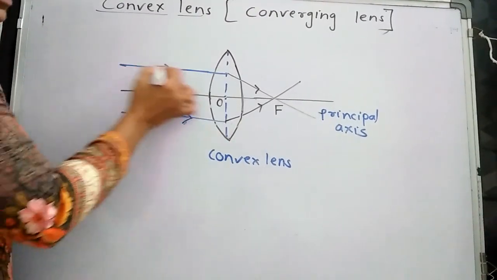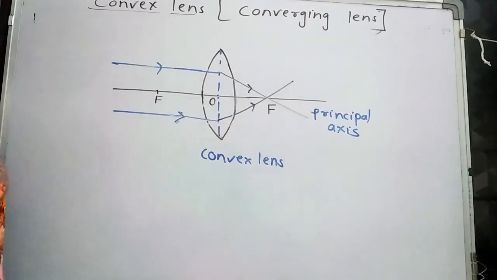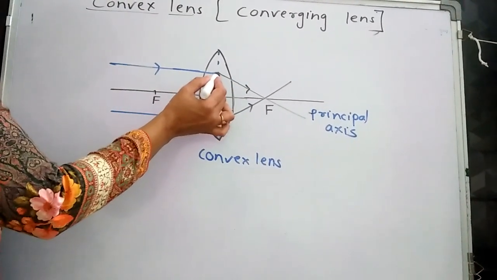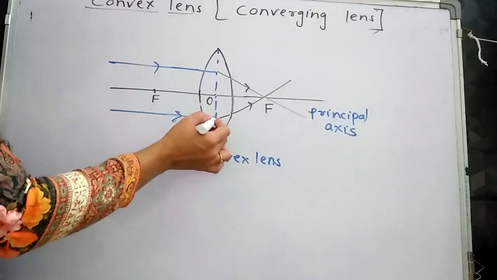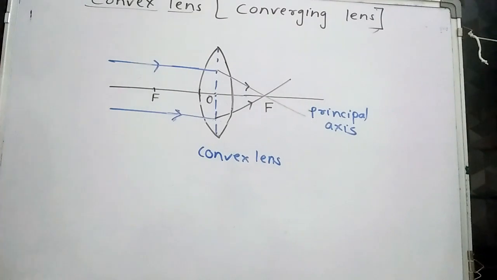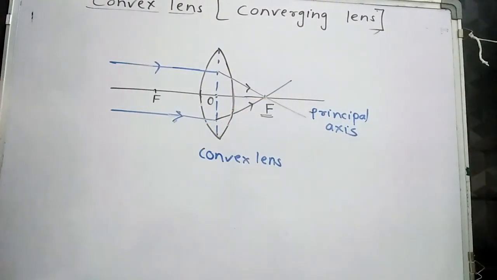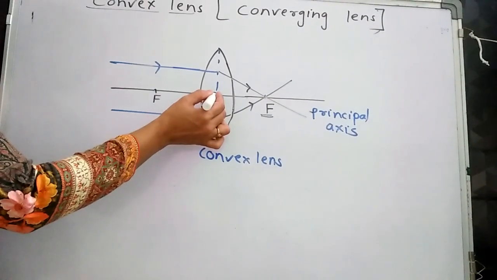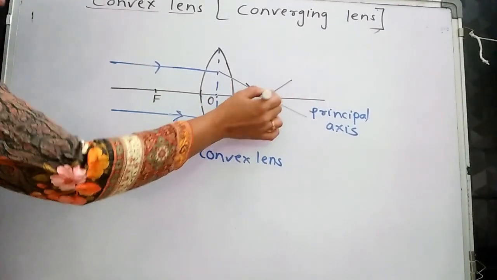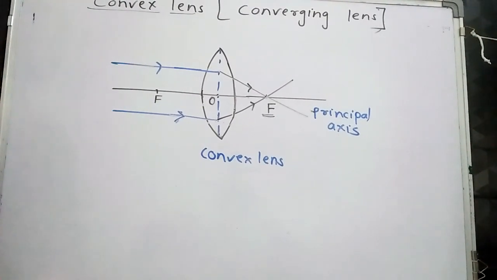So these are the incident rays and these are called the refracted rays. This ray will refract like this and this ray will refract like this, and both rays will converge at a single point. That point is called the focus. And the distance between the optical center and the focus is called the focal length.